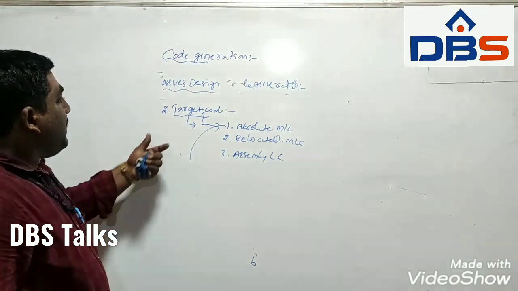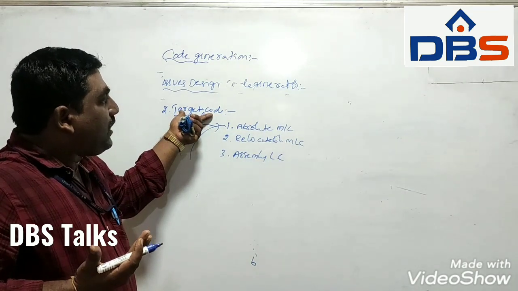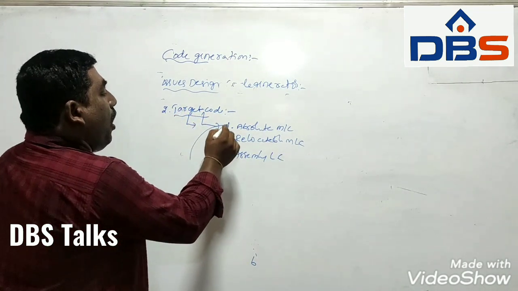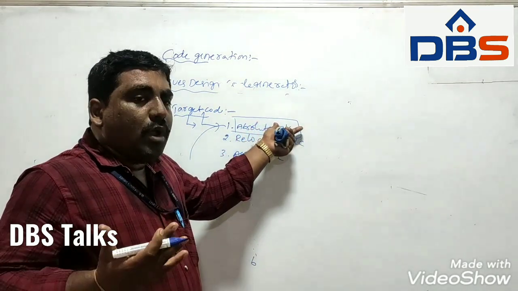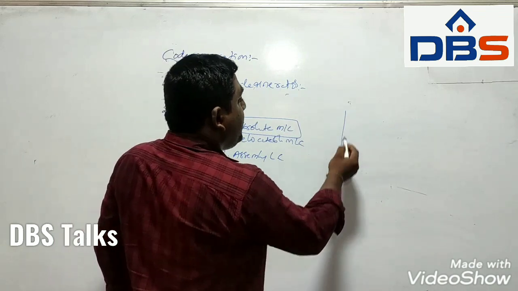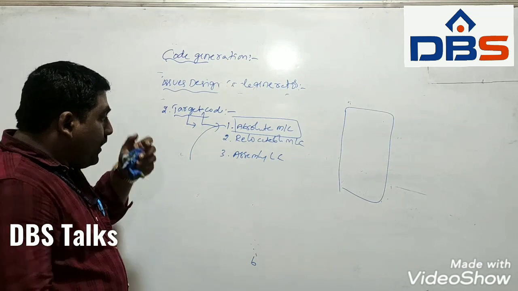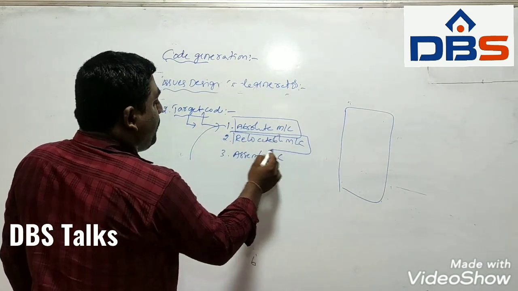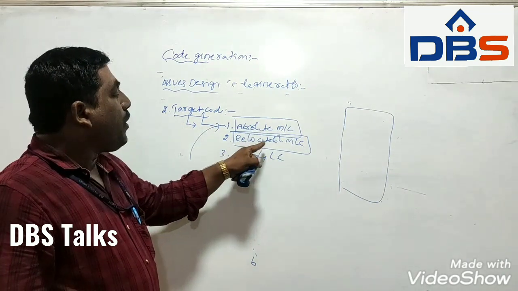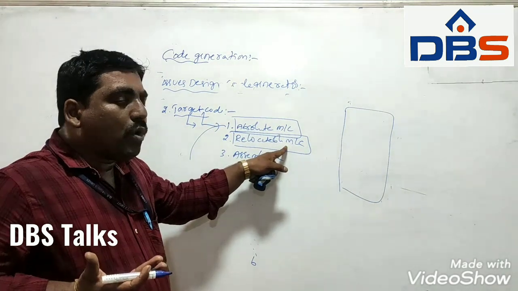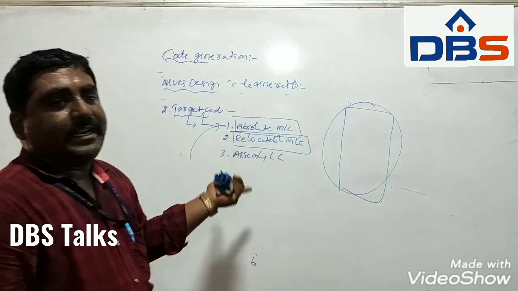If the target code is absolute machine code, the entire program can be stored in memory at a fixed location and executed immediately. Whereas with relocatable machine code, the entire program can be loaded anywhere in memory and executed later.